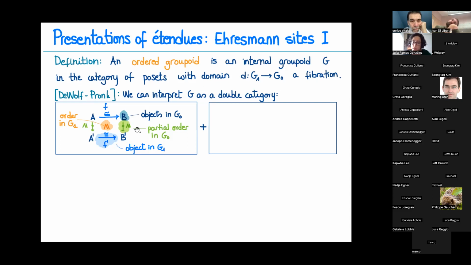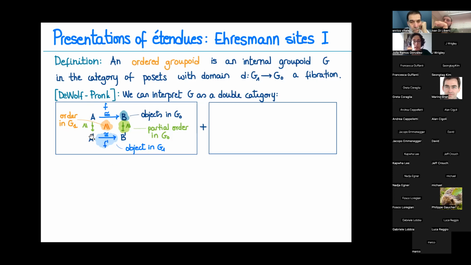Vertically, we put the partial order in G0, the poset of objects. Horizontally, we have the objects in G1, which are the morphisms, so the objects in the poset of morphisms. And we have a two-cell if and only if this f is less than or equal to f prime in the order in G1.